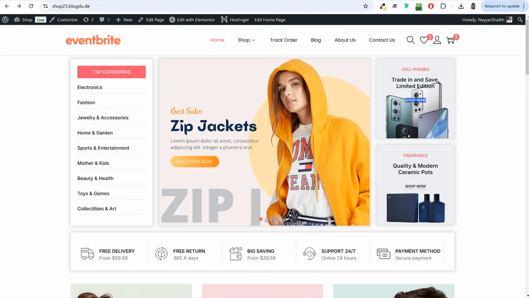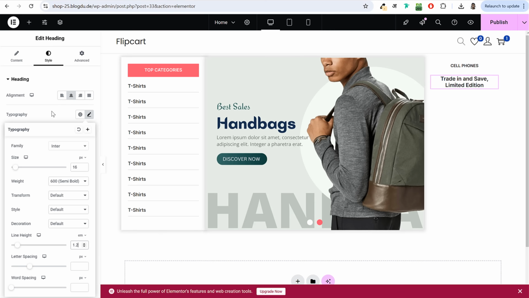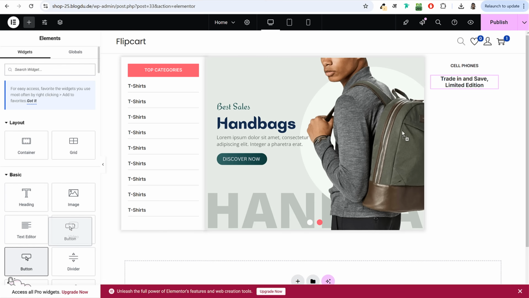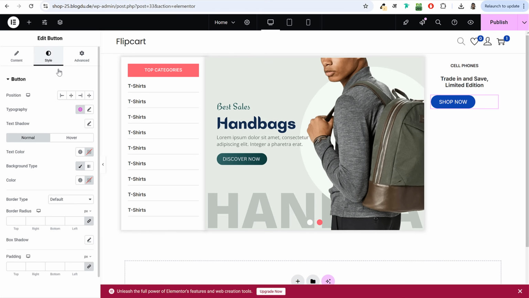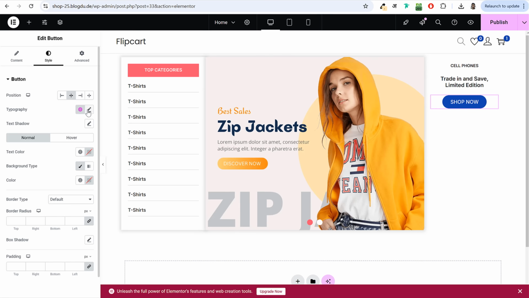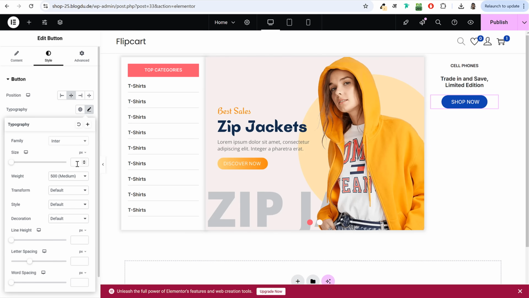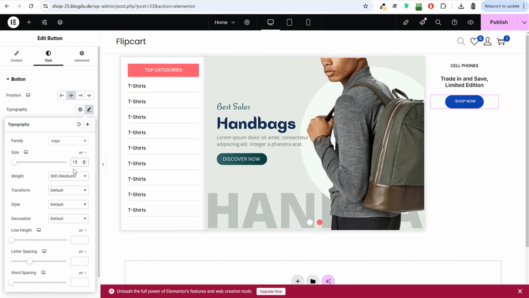All right. And below this, we have the button which says shop now. But it's a very simple button. You can see it does not have any background or anything, just a simple button with a border at the bottom. So for this, we'll drag and drop the button element over here, just below this. Button says shop now, so I'll type in shop now over here. And whenever somebody clicks on this button, if you want them to be redirected to any particular category, you can type in the link for that category. Now go to style, bring it in center, and you can change the typography. You can change the size and all for this one. Now for the button, I want to make it 11 pixels and make it 600, a little bit bolder, right?